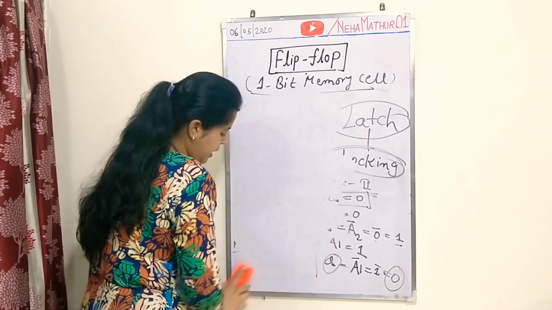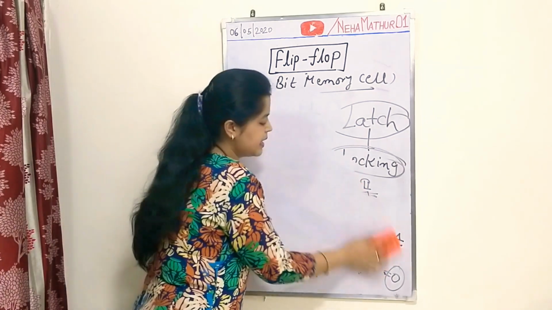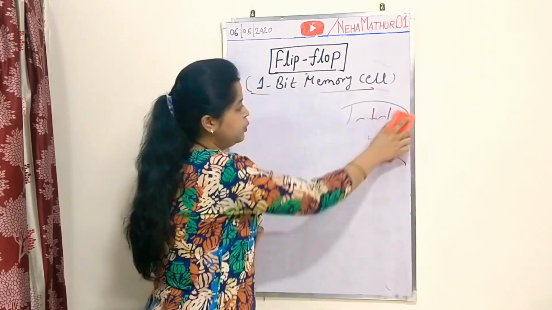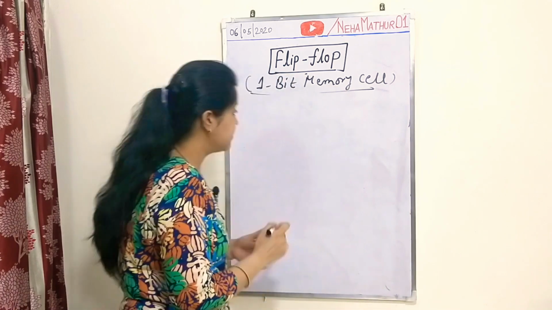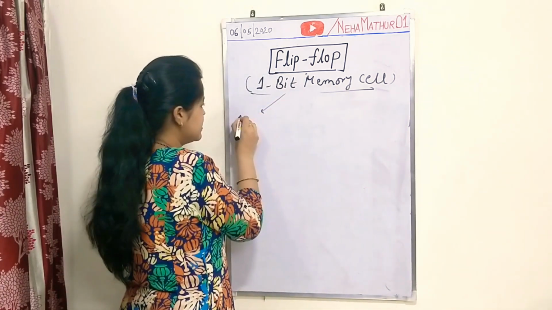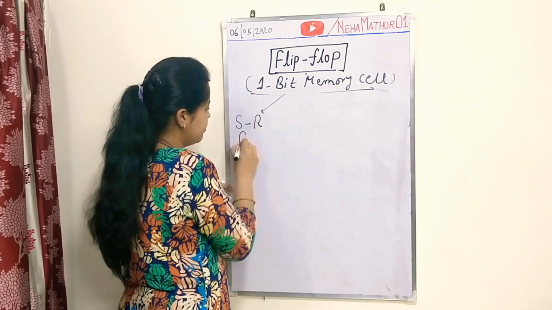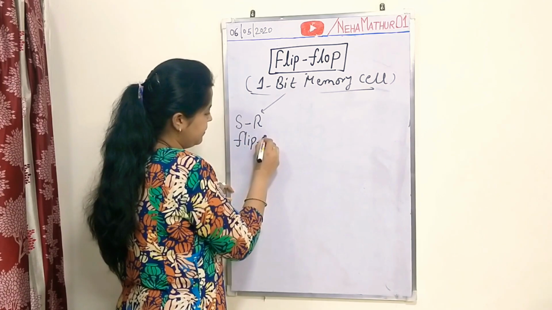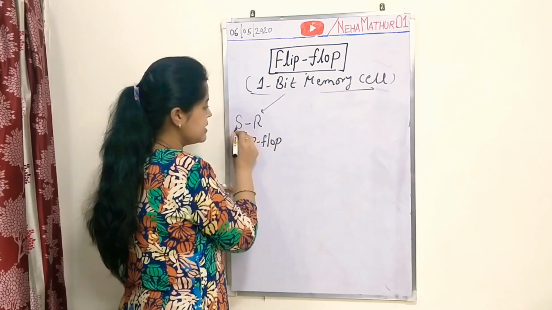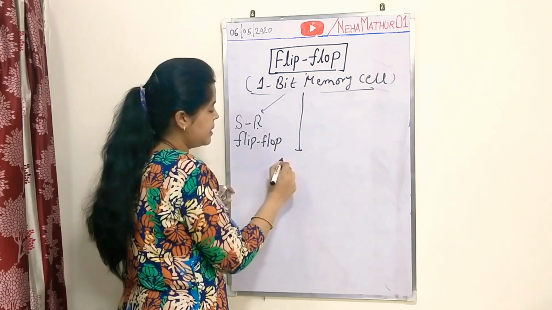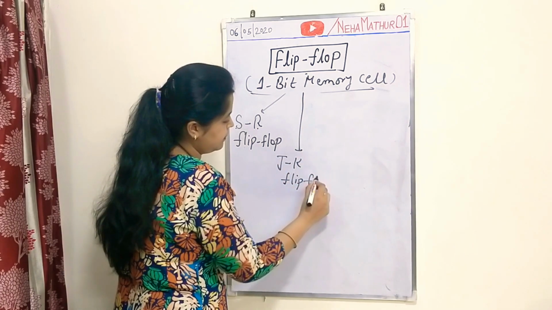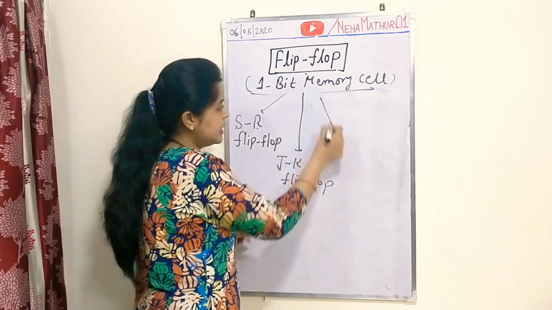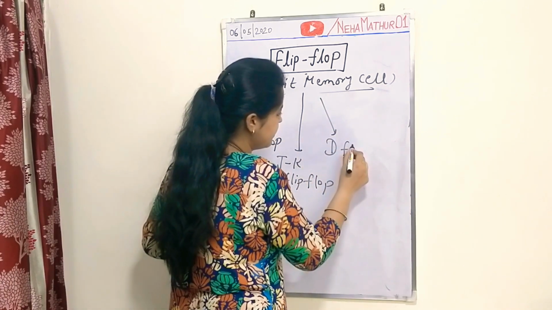I am again repeating, the flip-flop is categorized into 4 categories, or you can say it has 4 types. The first is the SR flip-flop. The second type is the JK flip-flop. The third type is the D flip-flop.